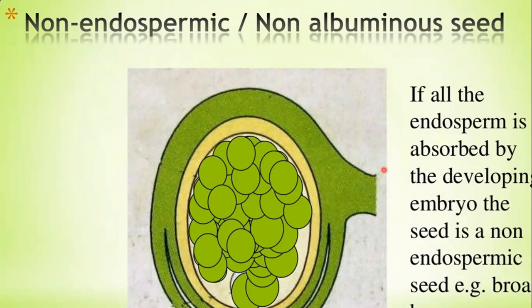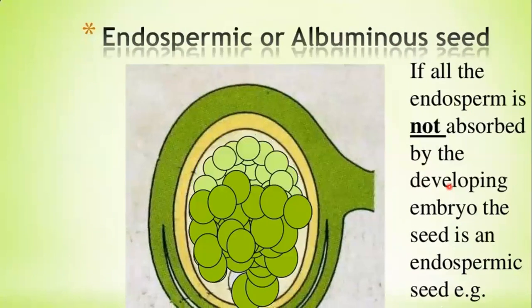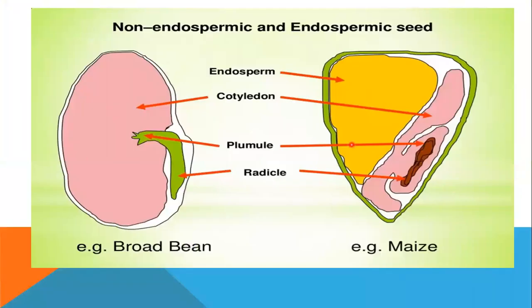So let us see the difference between endospermous seeds, where the endosperm persists, and non-endospermous or non-albuminous seeds, where all the endosperm is absorbed by the developing embryo. Now, again, non-endospermous and endospermous, just see broad bean and maize. Typical examples of a non-endospermous seed and an endospermous seed. See, here is the endosperm. Here is the aleurone layer that is separating the embryo from the endosperm.